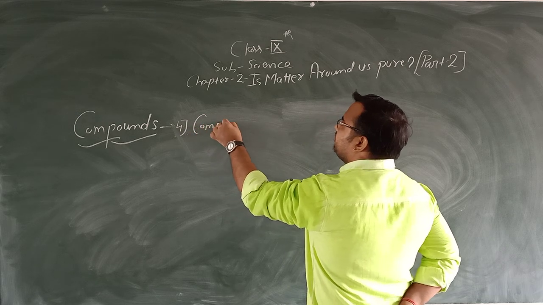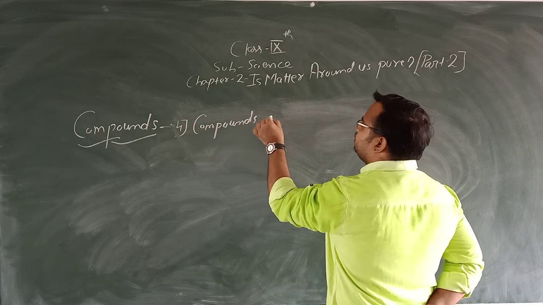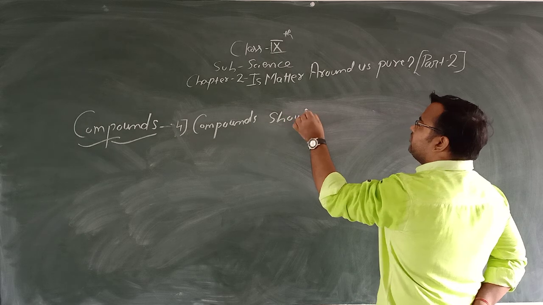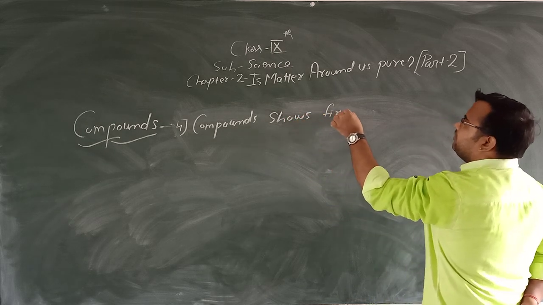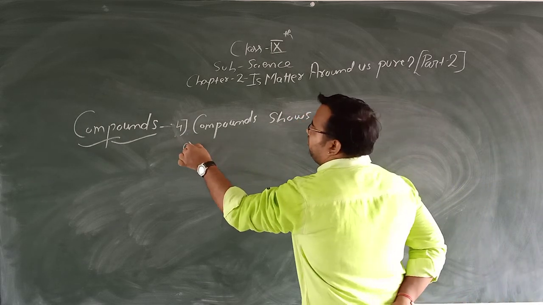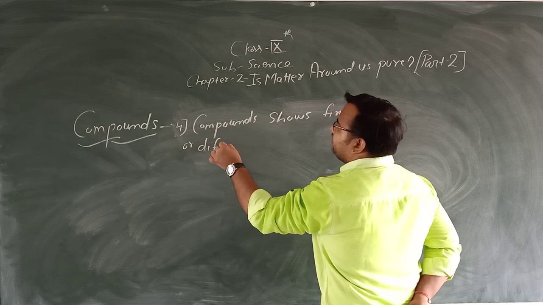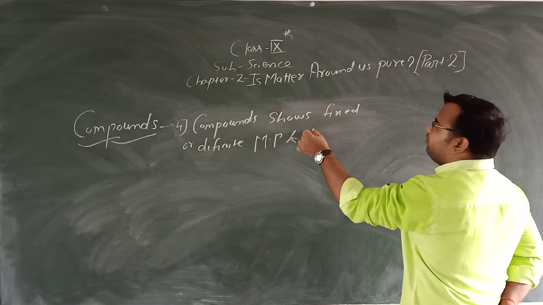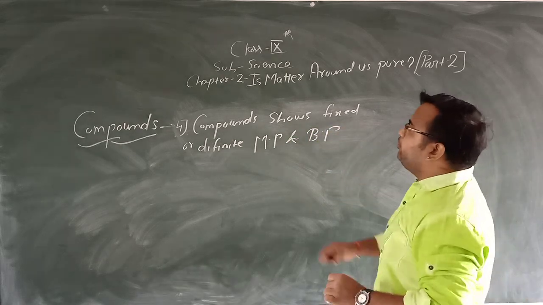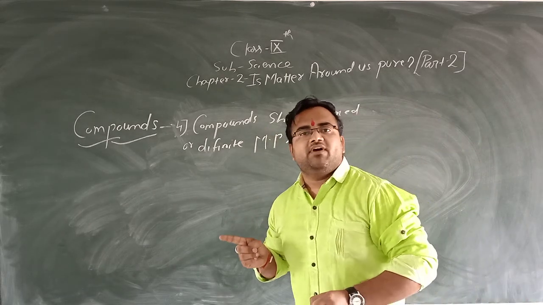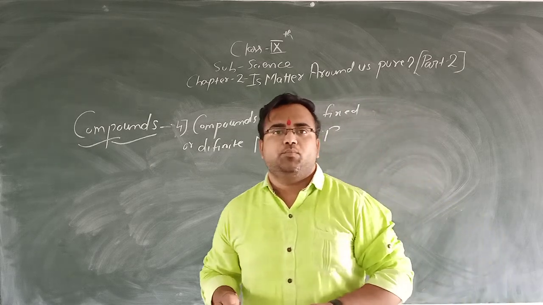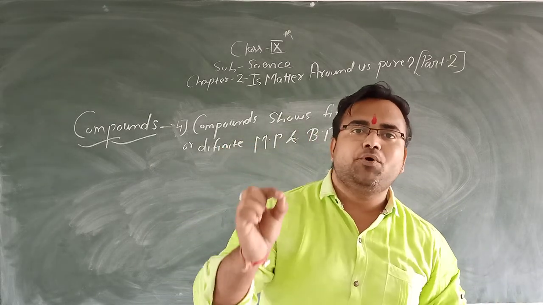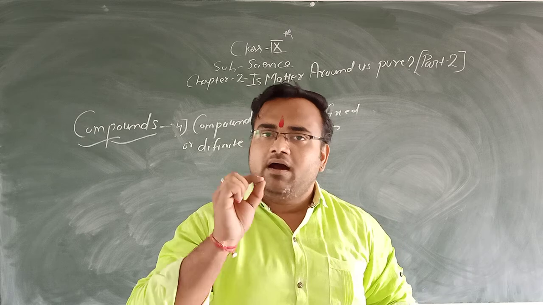Compounds show fixed or definite melting points and boiling points. Okay, compound shows fixed or definite melting points or boiling points. For example, the boiling point of water is 100 degrees Celsius.